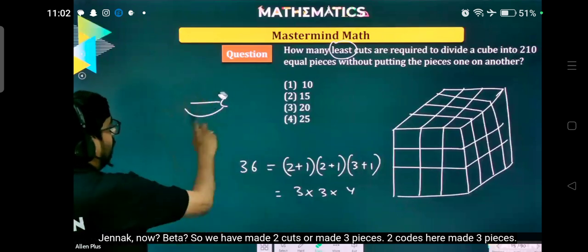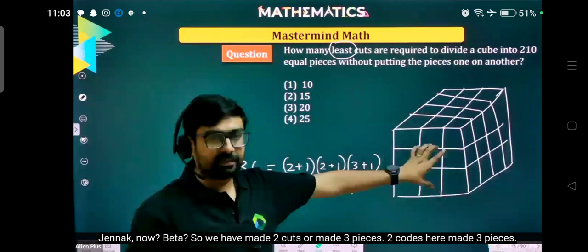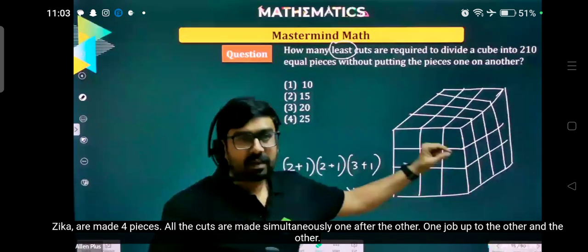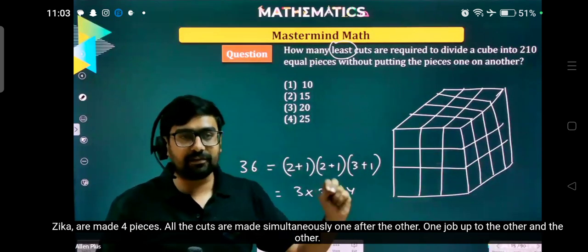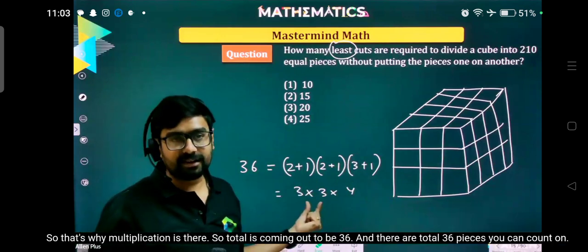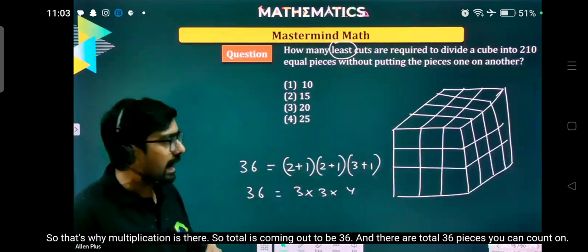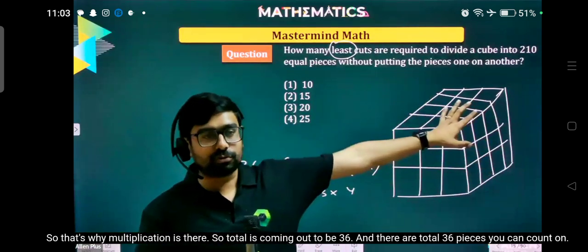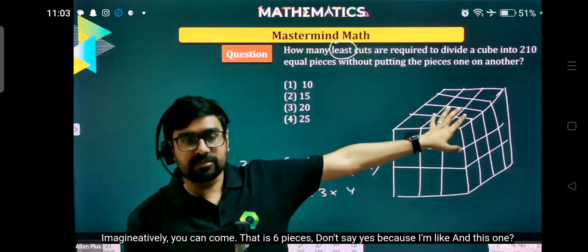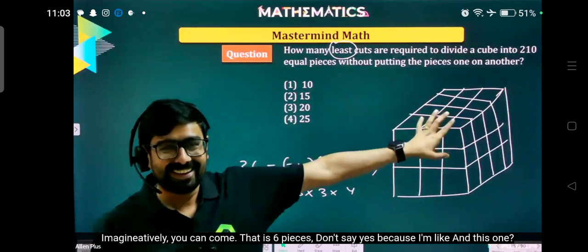So we have made 2 cuts here, made 3 pieces. 2 cuts here, made 3 pieces. 3 cuts here, made 4 pieces. All the cuts are made simultaneously, one job after the other, so that's why now multiplication is there. Total is coming out to be 36, and there are total 36 pieces. You can count all, imaginatively. 36 pieces will be there, yes or no? Okay.